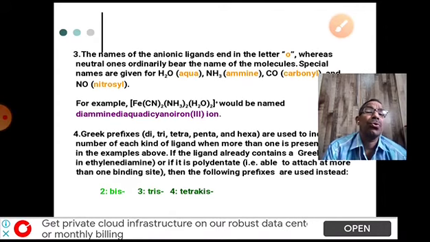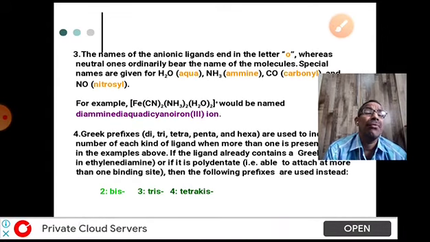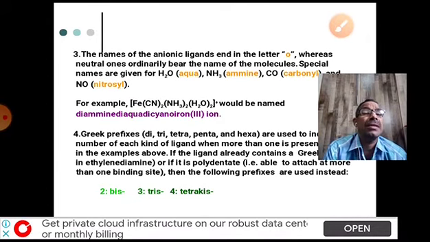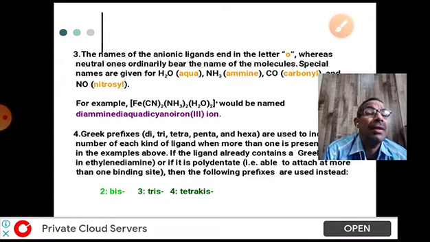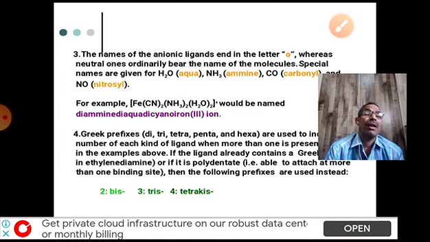As per the fourth rule, to mention the number of ligands, we use di, tri, tetra, penta, hexa, like that. Each prefix indicates how many ligands of each type there are. For example, the neutral ligand ethylenediamine already has di in its name.